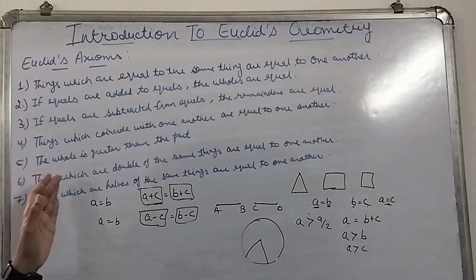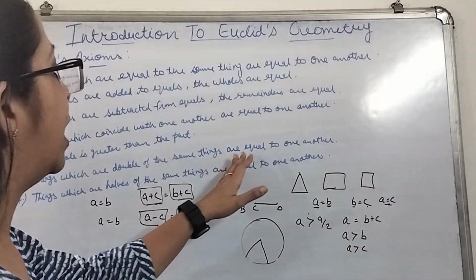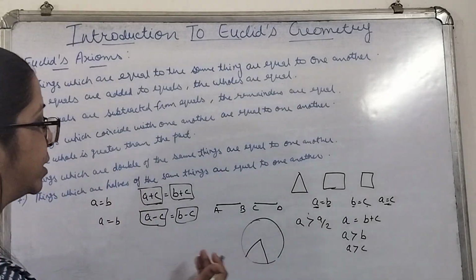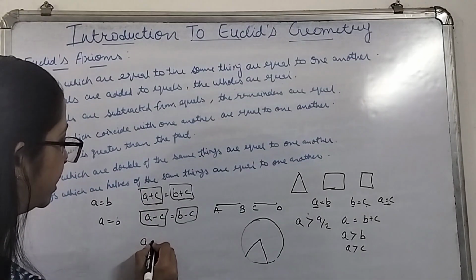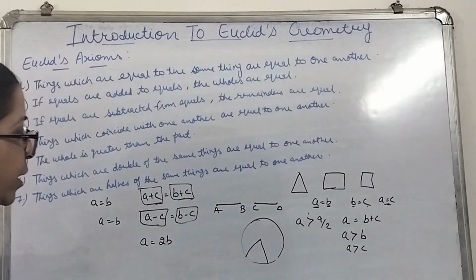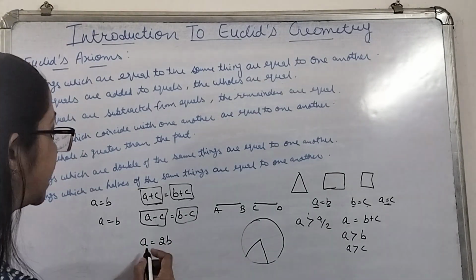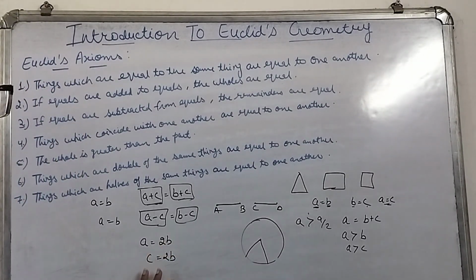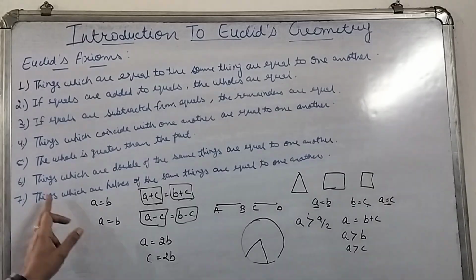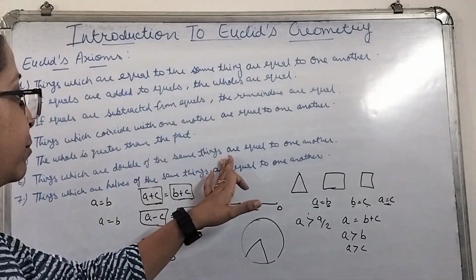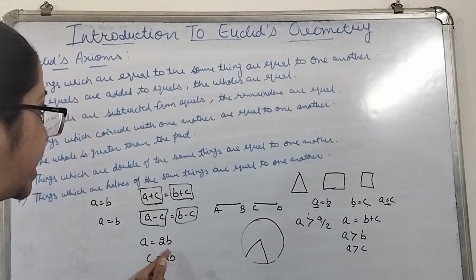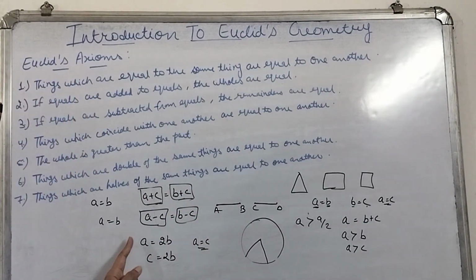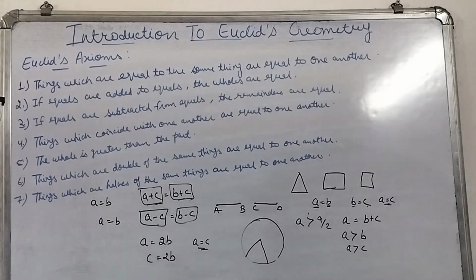The sixth is things which are double of the same thing are equal to one another. Suppose I am saying A is equivalent to double of B, and C is also equivalent to double of B. A is equivalent to twice of B and C is also equivalent to twice of B. Things which are double of the same thing, then A will be equivalent to C. In that case, A and C both are going to be equal.